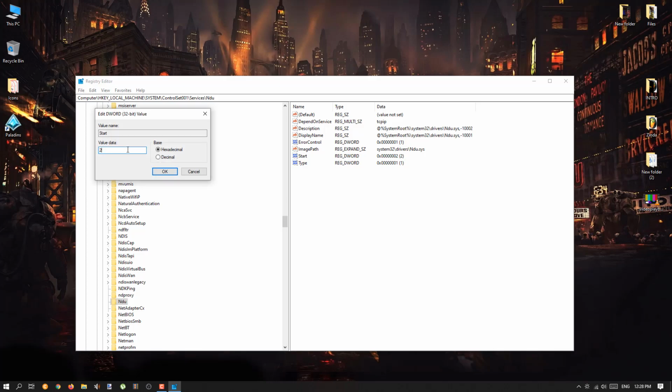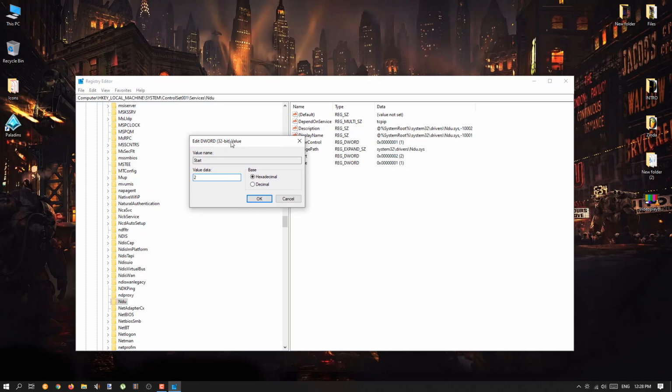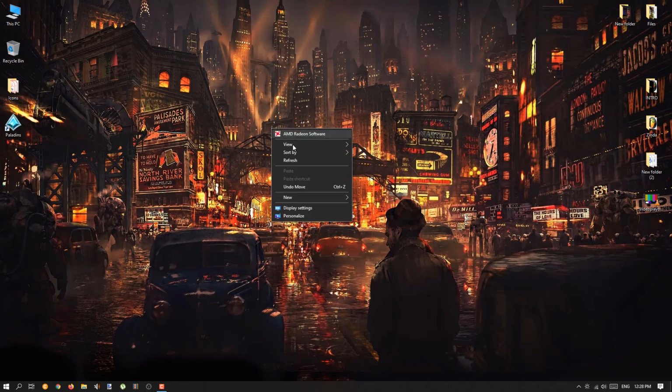After you click on modify, the value data will be 2 over here, as you can see. Select it and press backspace so it gets deleted, and then type 4. As it is 4 now, click OK and close this tab. After the first method, restart your PC, and after restarting, if you don't feel any changes in your RAM usage, there is a second method for you guys.